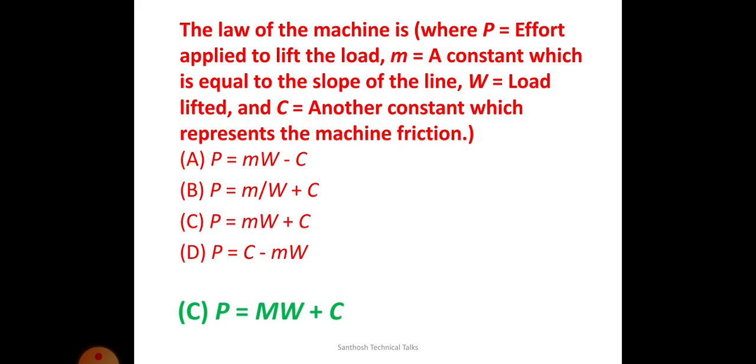You should remember this formula. It is a very important formula. The effort is equal to the product of the slope constant and the load, plus the machine friction.